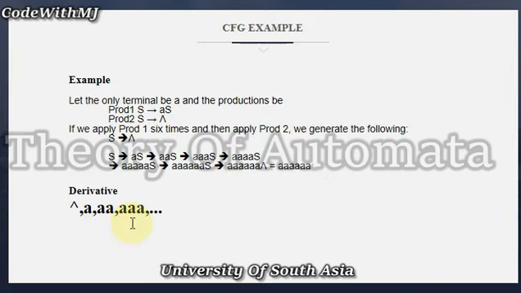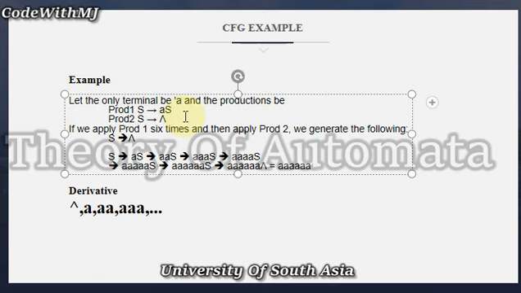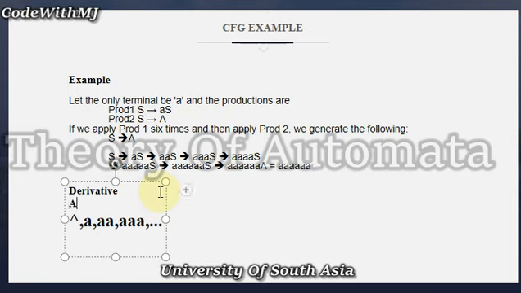Let's see the example. Let the only terminal be A, and the productions are: production 1 is S implies AS, and production 2 is S implies null. So we are going to derive the language. The language is A asterisk, all combinations of A. How are we going to generate that?